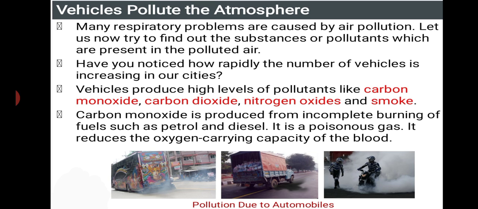Carbon monoxide is produced from incomplete burning of fuels such as petrol and even diesel. Students, in the earlier classes, in the combustion chapter, we have seen carbon monoxide is mainly released as a product of incomplete combustion. Whenever incomplete combustion takes place, you can see the release of which one? Carbon monoxide. So here they are telling that incomplete burning of fuels such as petrol and diesel will lead to the emission of which one? Carbon monoxide.